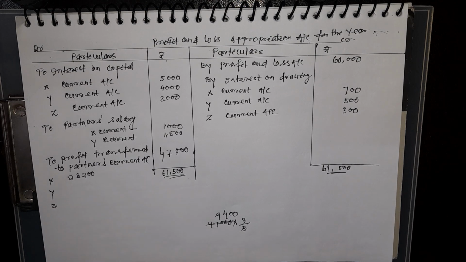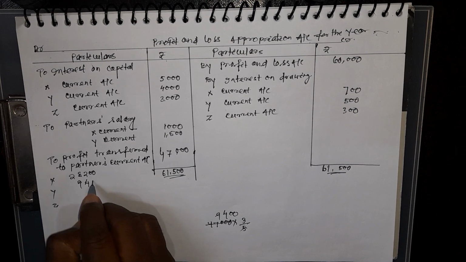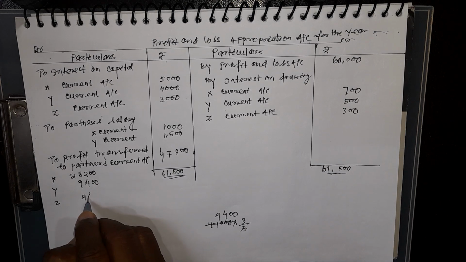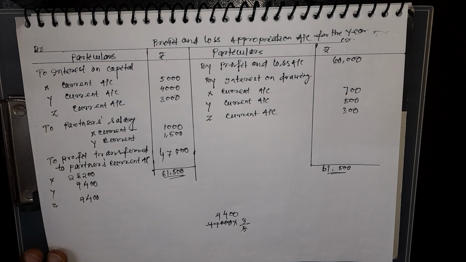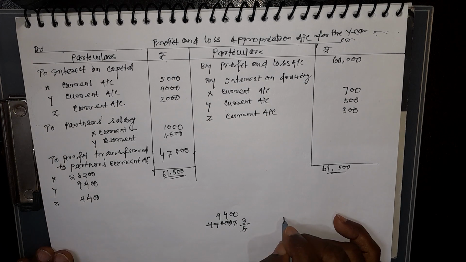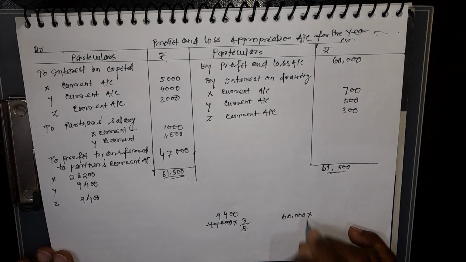$28,200 X should get, and Y should get 9,400, and Z should get 9,400. This is the correct division of profit. But according to the question, what happened? Out of 60,000, this 60,000 is shared between the partners.